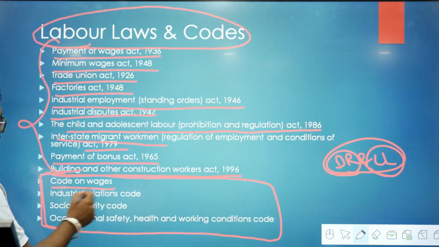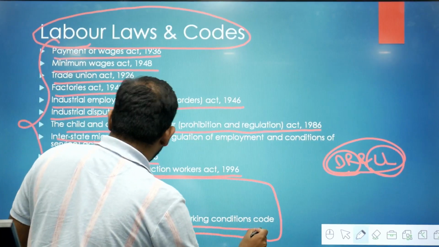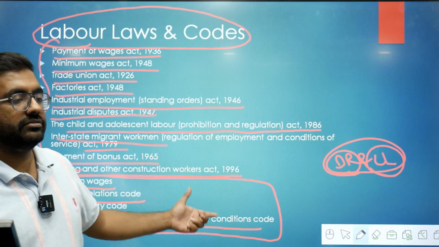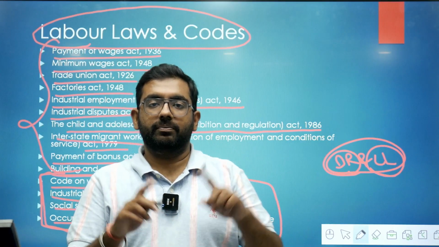And these are the recent codes you should do: code on wages, industrial relations code, social security code, occupational safety, health and working conditions code. So this is the syllabus for the industrial relations and labor laws. These are the subtopics you should do in this broad topic.